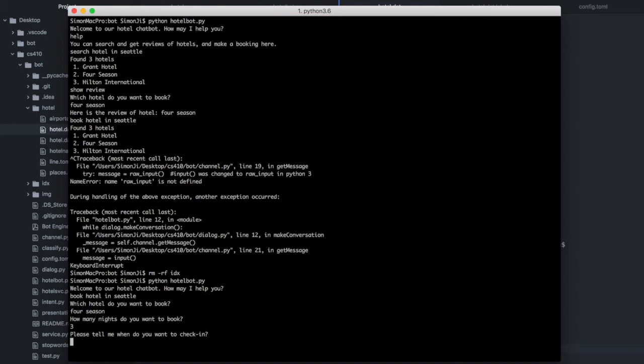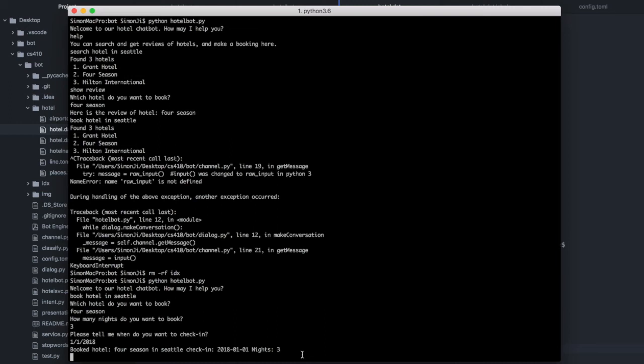Let's say January 1st, 2008. Here we go. It gets all the information correctly, and the service gets called and returns a message: Four Seasons in Seattle, check-in at this time from input, and for 3 nights.